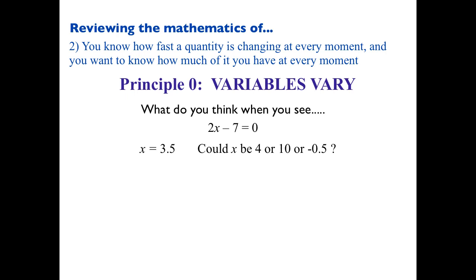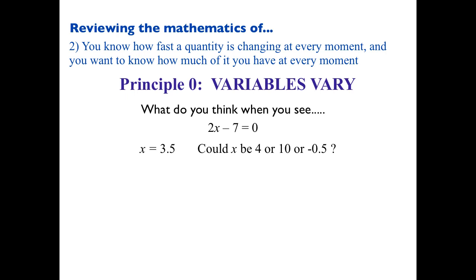What would happen if x was 4? You'd get 1, right? So really, if x was 4, then we could just say that thing wouldn't be true. So we could say x could be 4, but then that equation would not be true, right? Okay, so that's actually a better way to think about this.